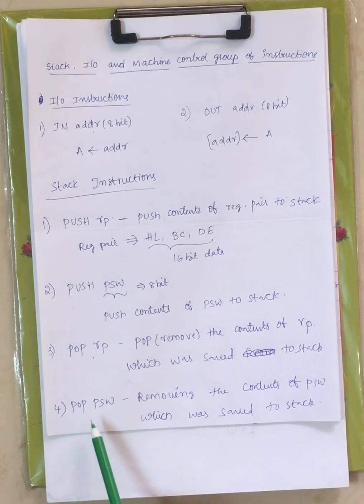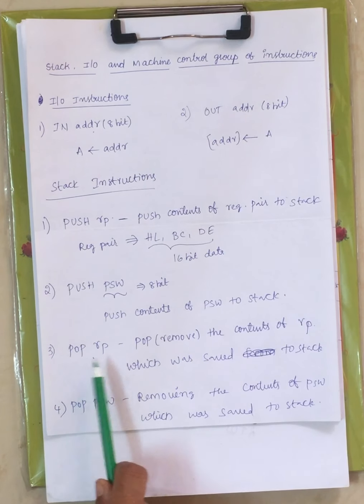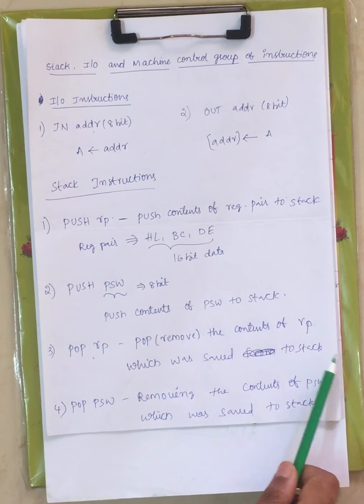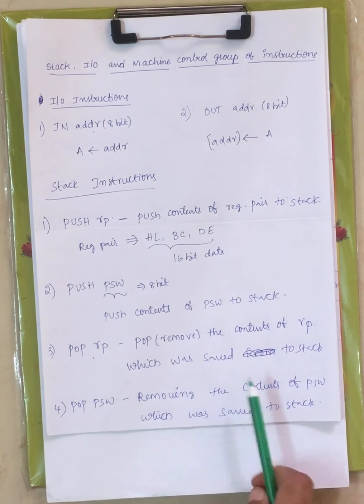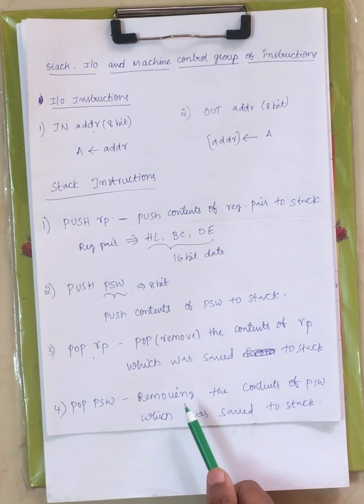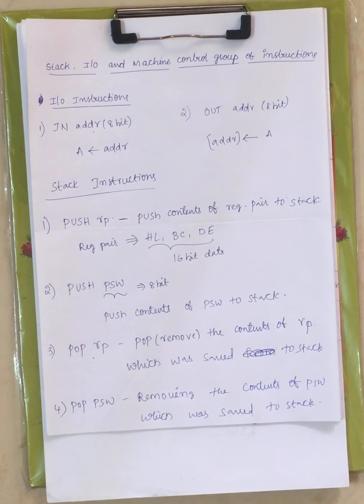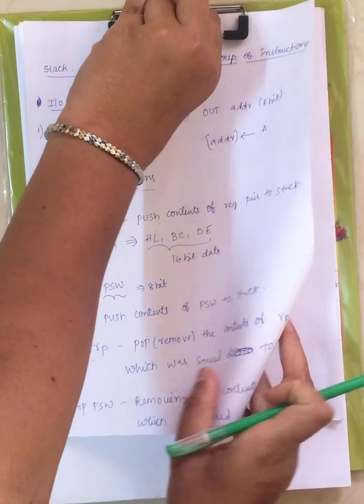Now similarly pop PSW. Using push PSW we have added the contents of the program status word to the stack. Now I want to remove the contents of the program status word from the stack, so I have to use pop PSW. Pop RP is used to remove the contents of the register pair which was saved to the stack, and similarly pop PSW is used to remove the contents of the program status word which was saved to the stack. Now these are your 4 stack instructions.